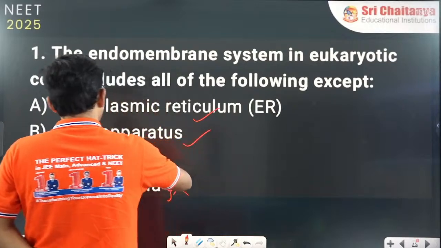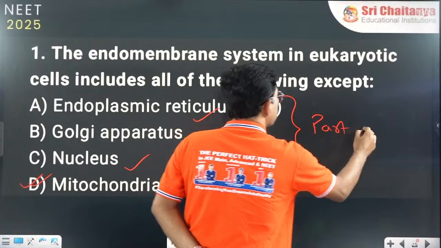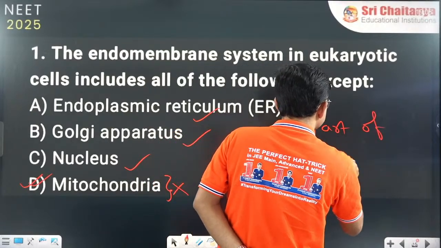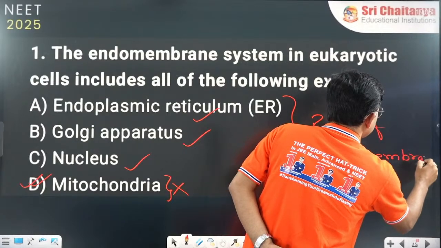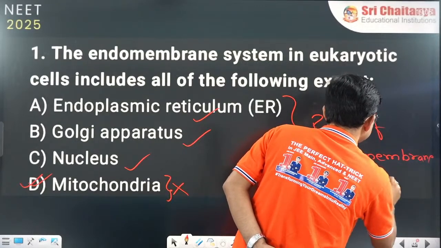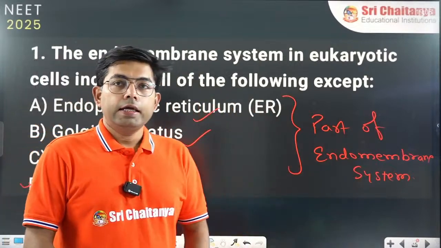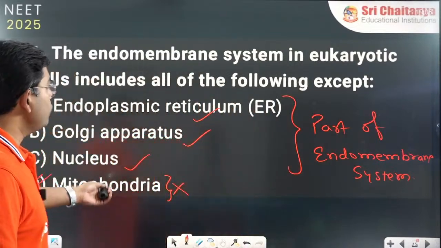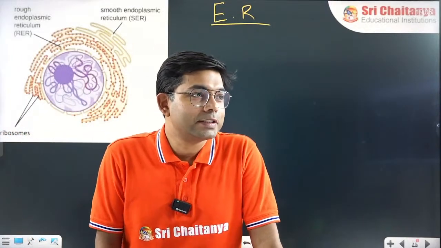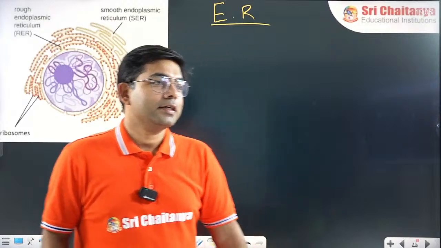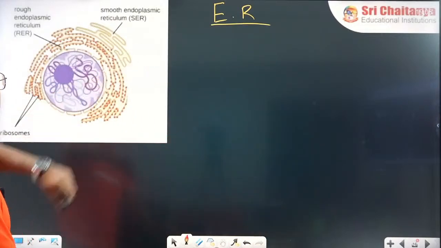ER, Golgi and nucleus are part of the endomembrane system. Is it clear? Now let's move to the next topic.